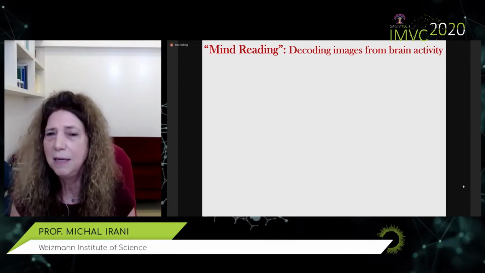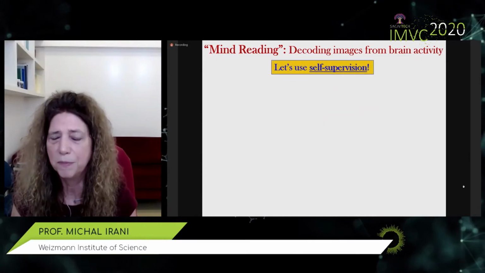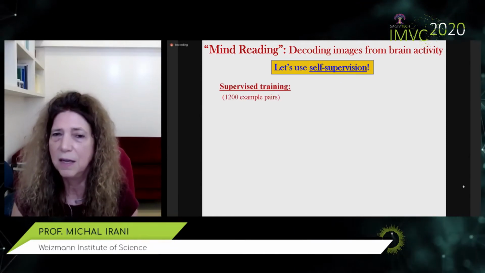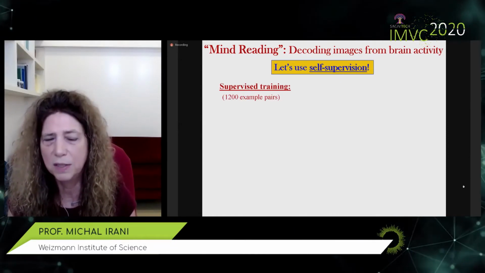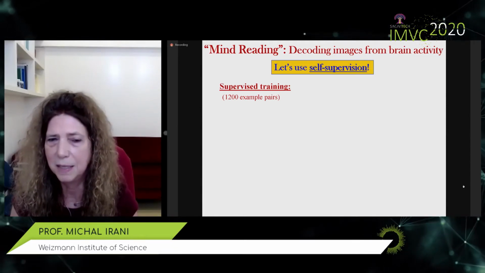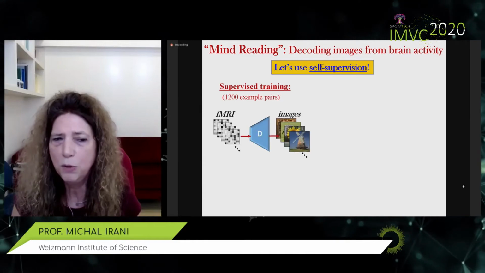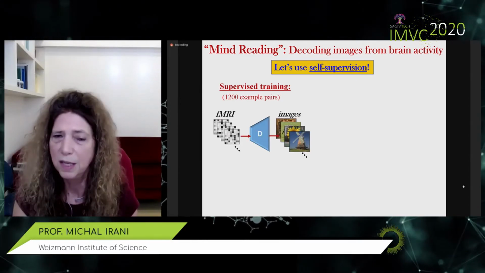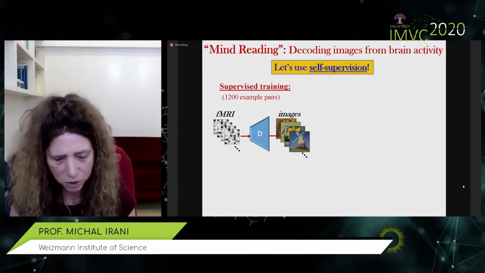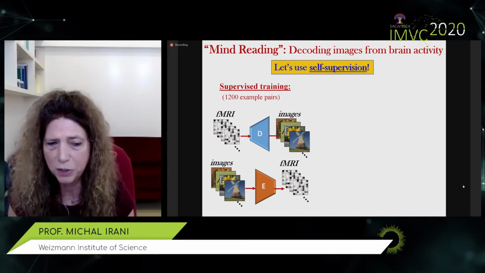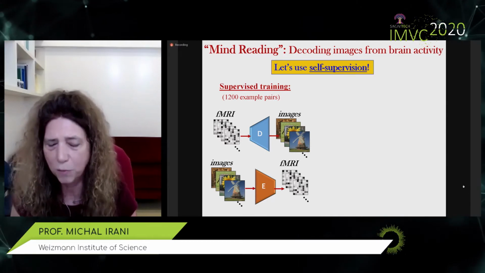But we said, hey, let's use self-supervision. What do I mean? Well, of course, we're going to use the supervised training data. And the data set we used has 1,200 such pairs of images and fMRI recordings. We're going to use these, but we're going to train two types of networks. One is a decoder that learns to decode fMRI into images, and another is an encoder that learns to do the operation the other way around, encode images into fMRI.